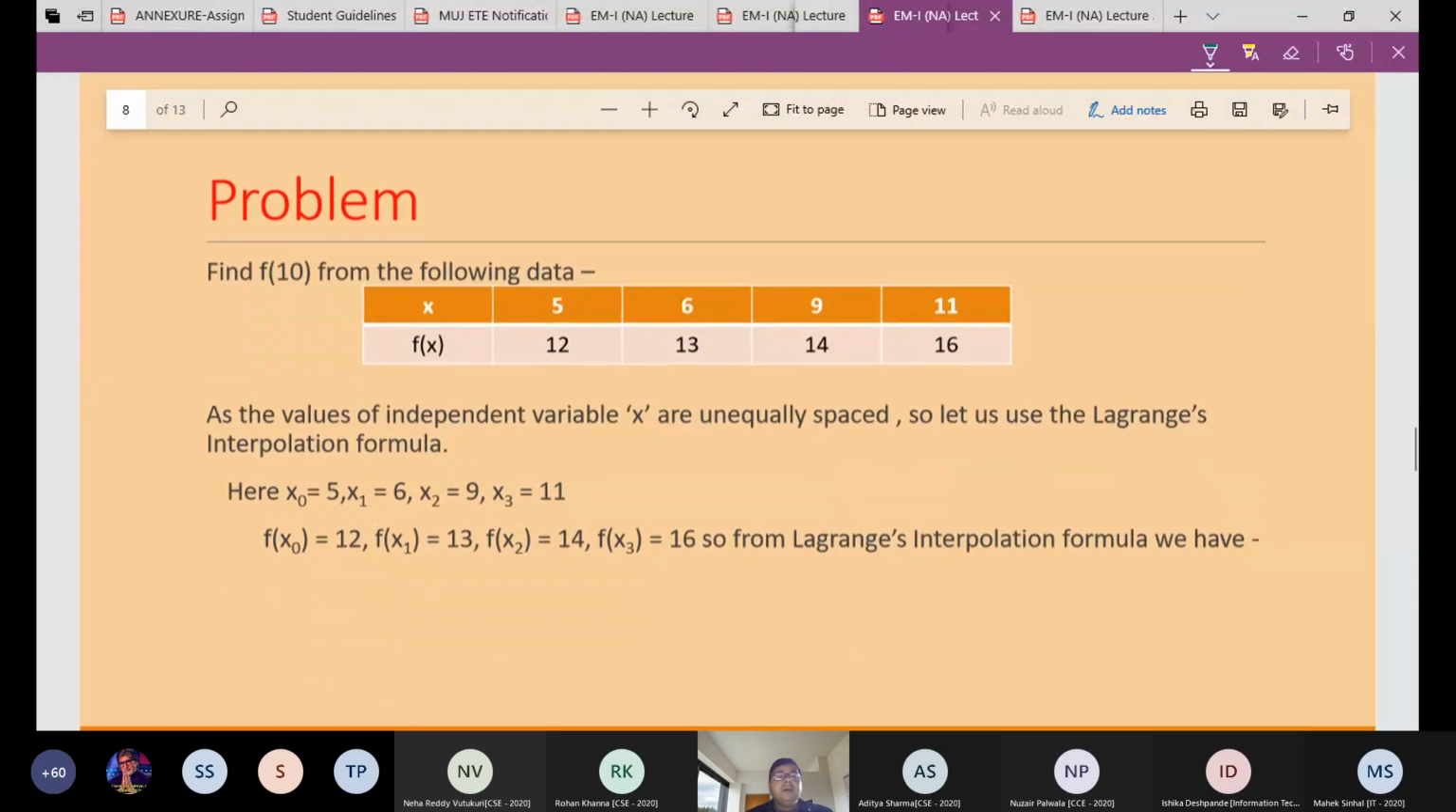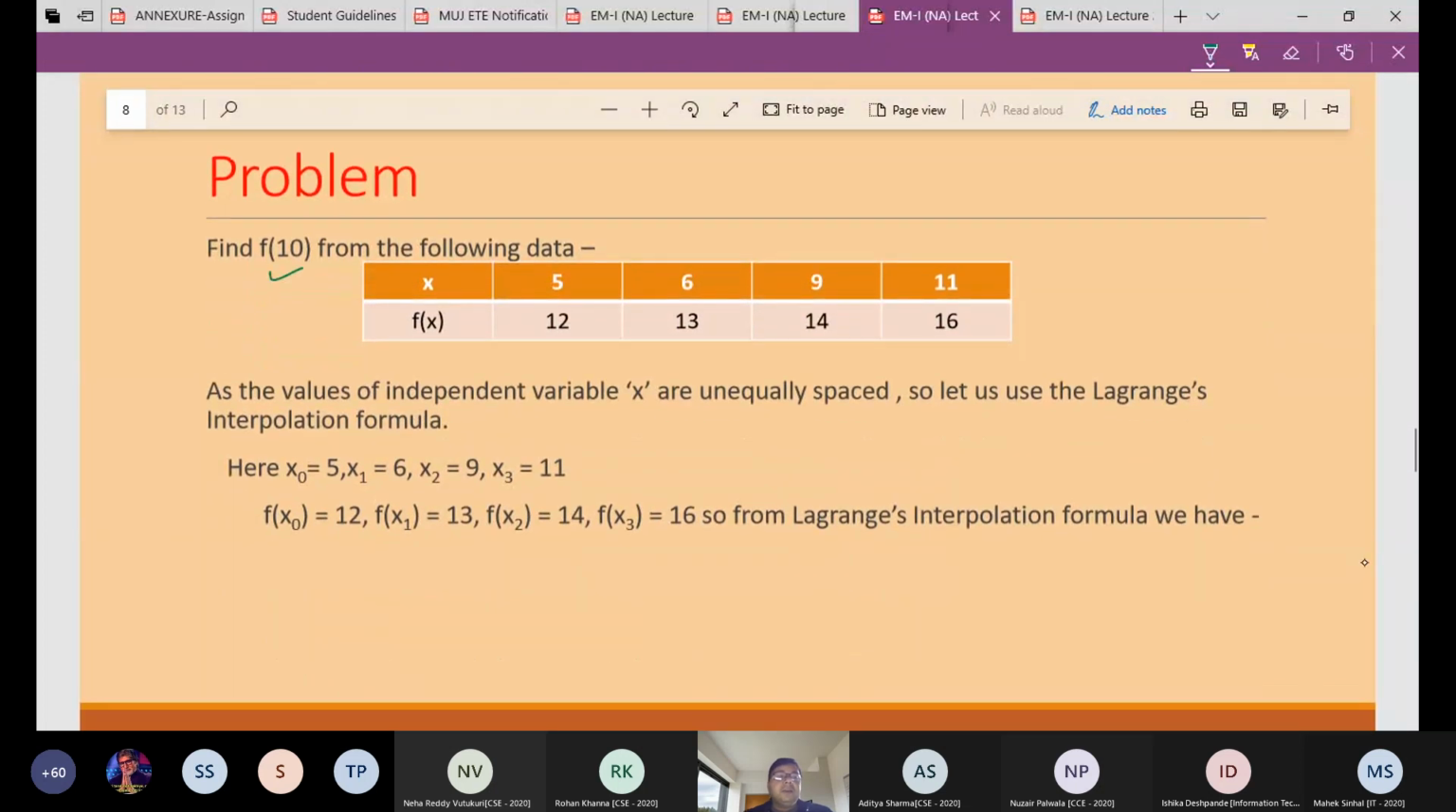Now see, I have to find f of 10. This is very simple. This is x naught, this is x1, this is x2, this is x3. This is y naught, or call it f of x naught, y1, y2, and y3, or call it f of x3. So x naught is 5, x1 is 6, x2 is 9, x3 is 11.